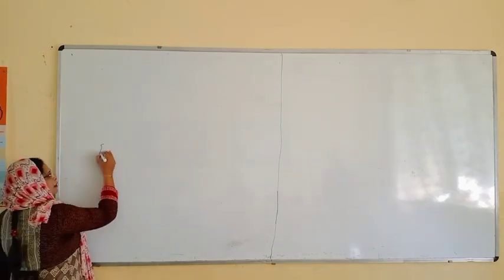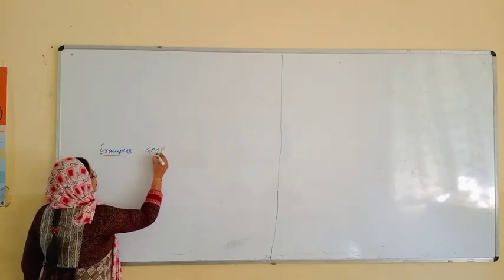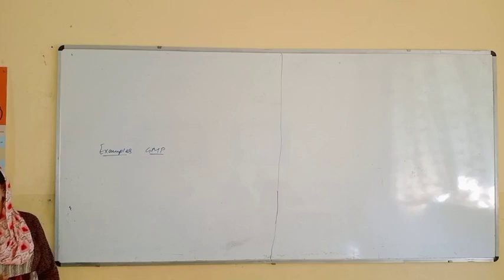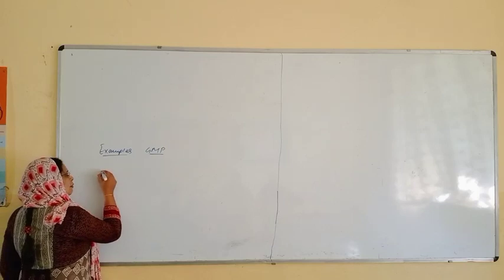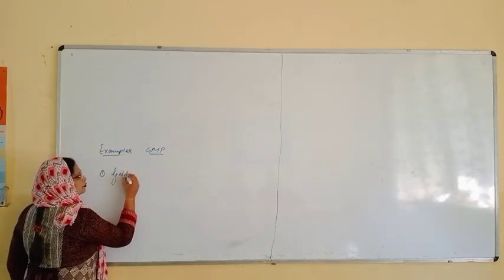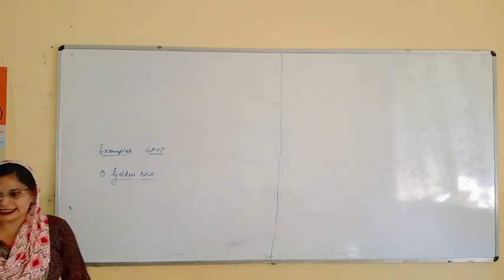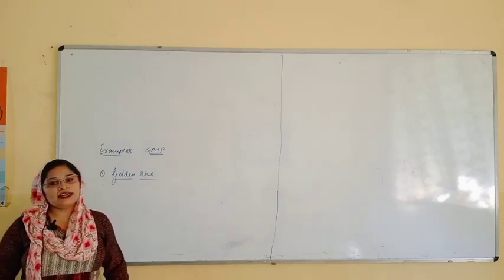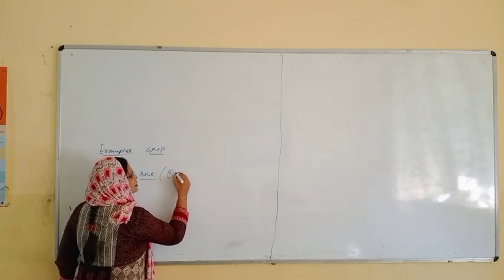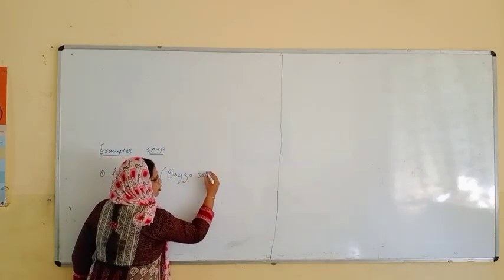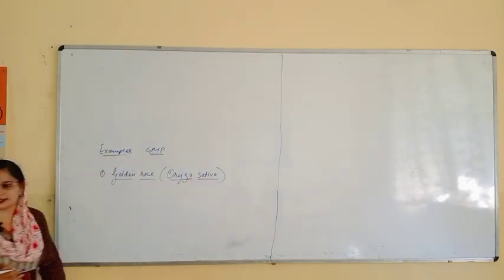Let us see some examples of genetically modified plants and how they will be beneficial to us, to farmers, or in the agriculture field. So, the first example is golden rice. Please don't go by the name. Golden doesn't mean that it is gold rice. Okay. Golden rice is given to the species Oryza sativa. Oryza sativa is the botanical name of rice.